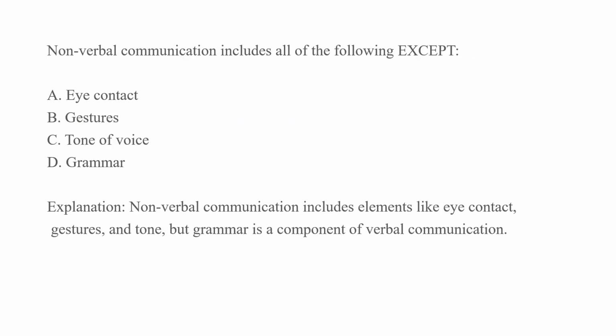The next question, non-verbal communication includes all of the following except. So here non-verbal communication means we do not use words or speech as communication, which includes eye contact, gestures, tone of voice, and grammar. Here, the right answer is grammar. So, grammar is not followed in non-verbal communication.